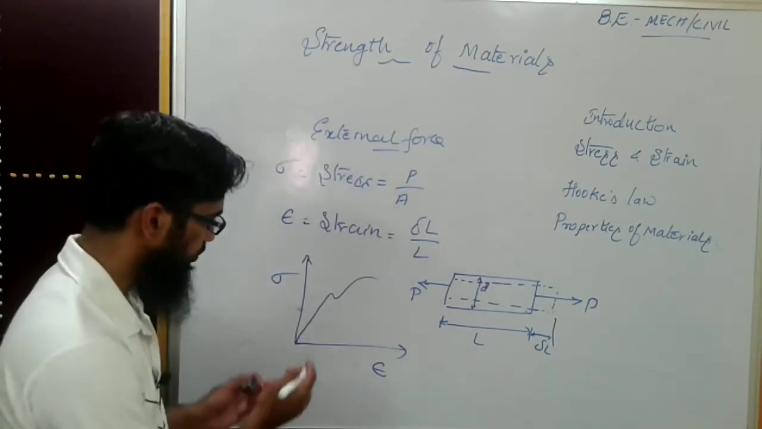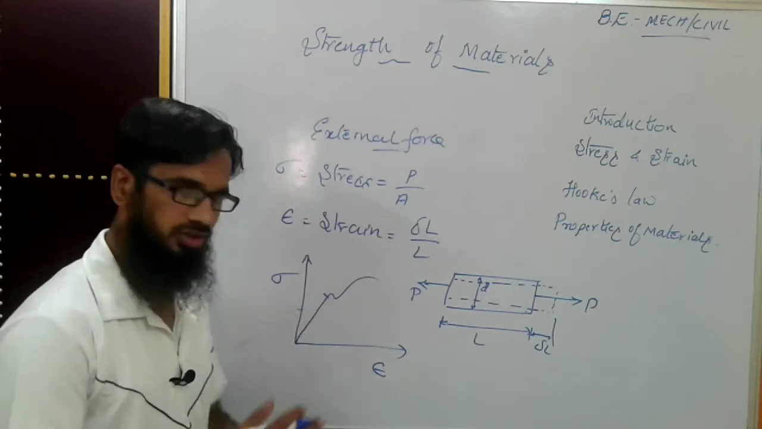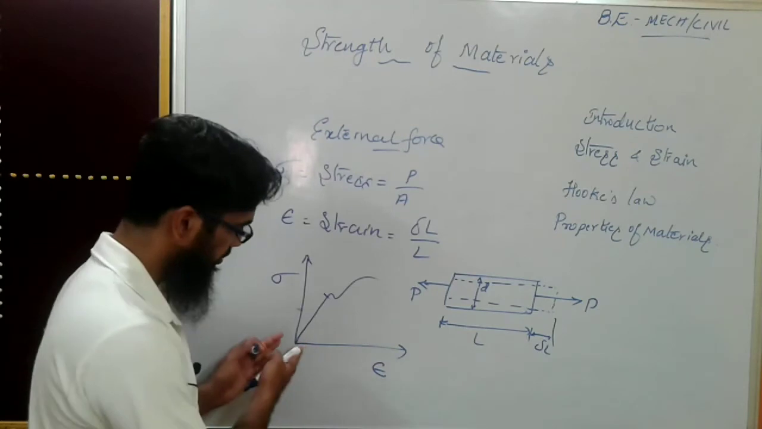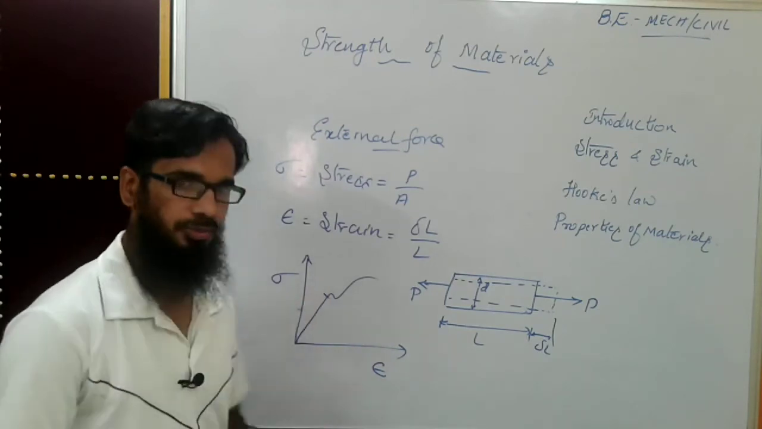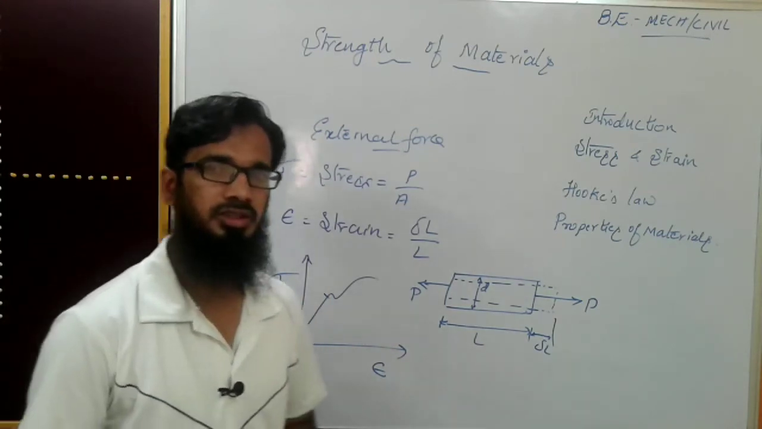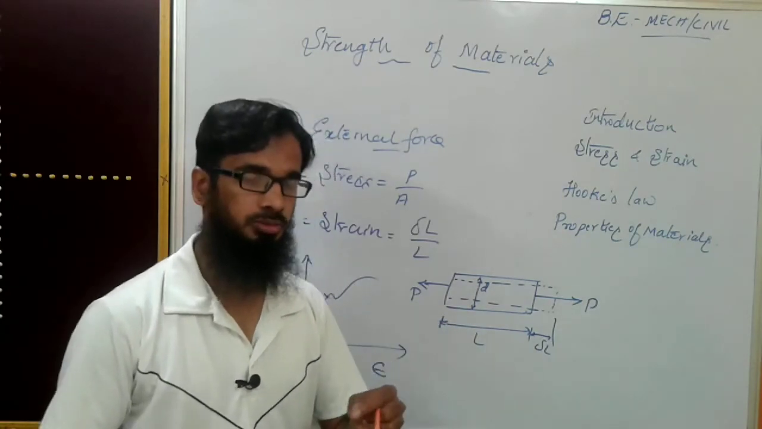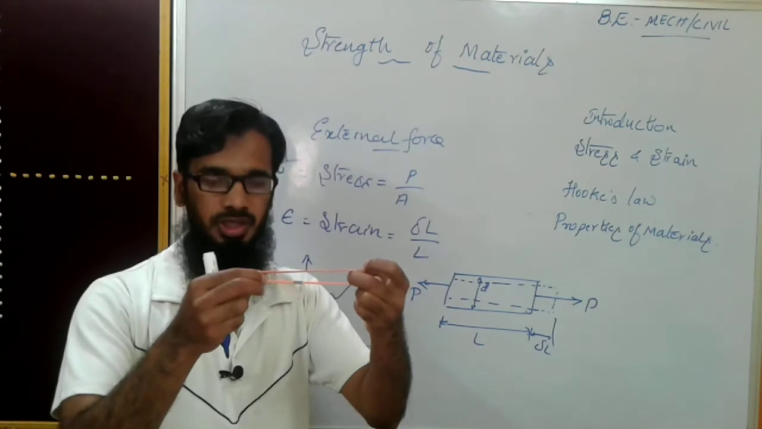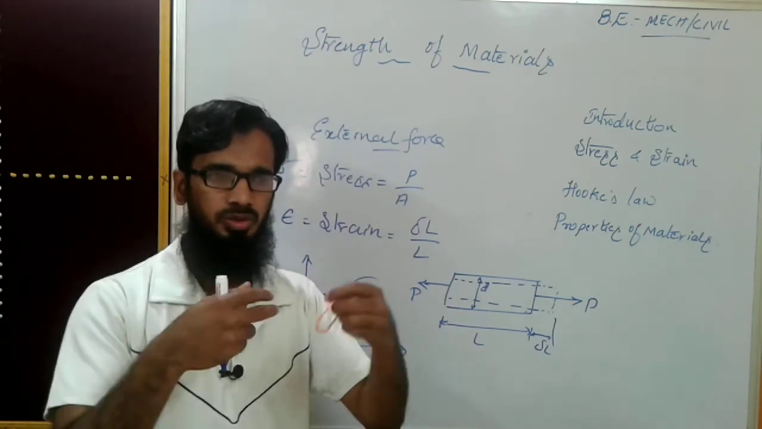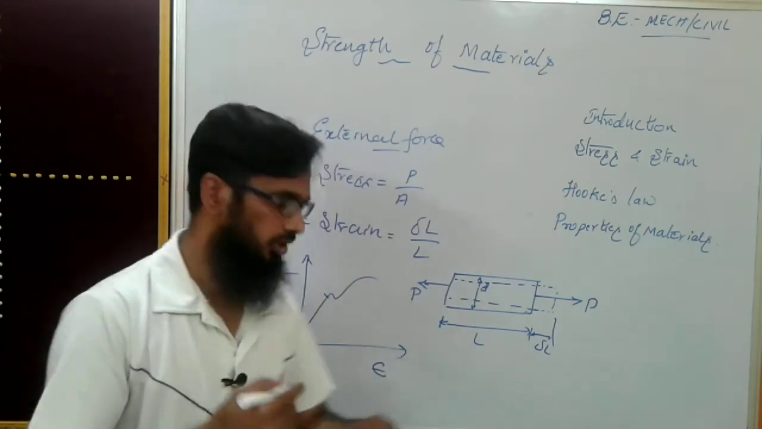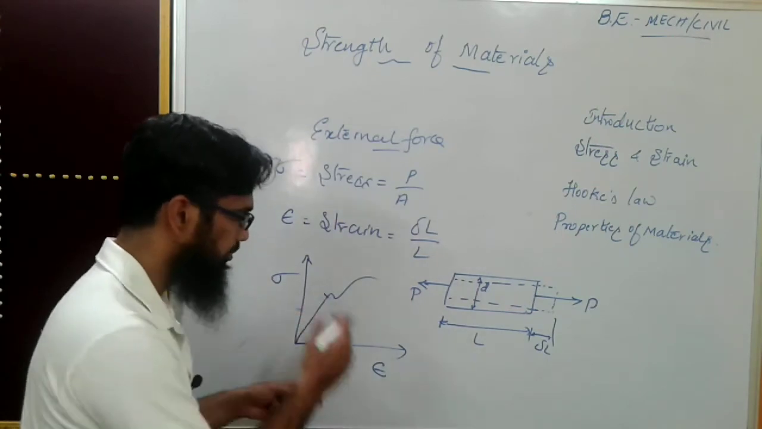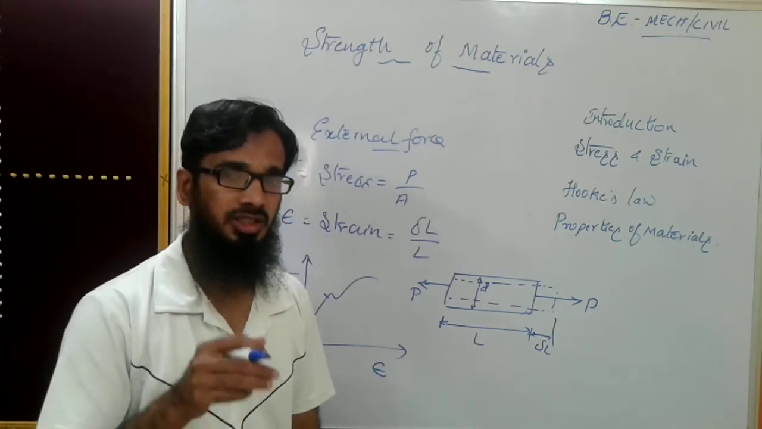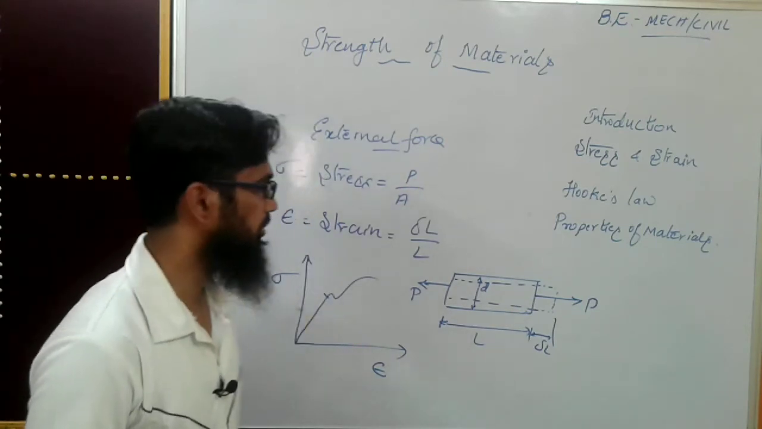In this case, you can see that up to here there is some linearity between the stress and strain. That indicates it is the elastic region. When we apply load, the stress increases and the strain also increases. These two are in a linear relationship. That's why up to here there is linearity, which indicates the elastic range of a particular material.